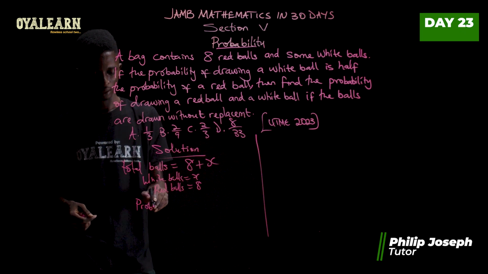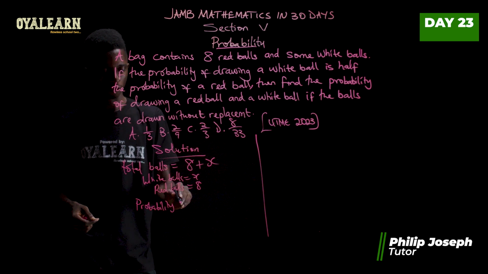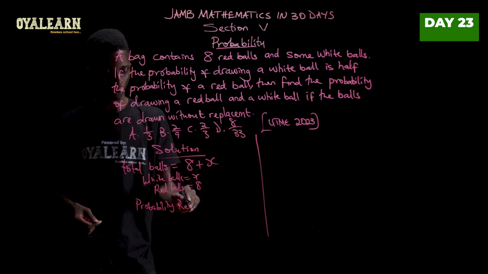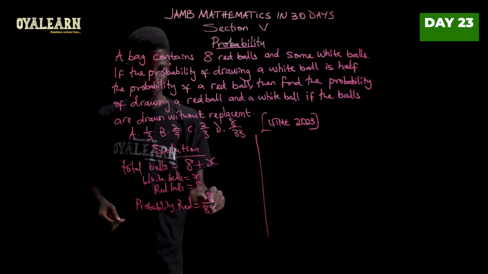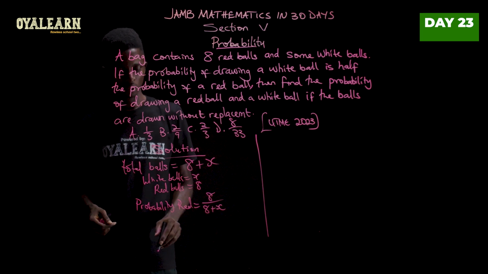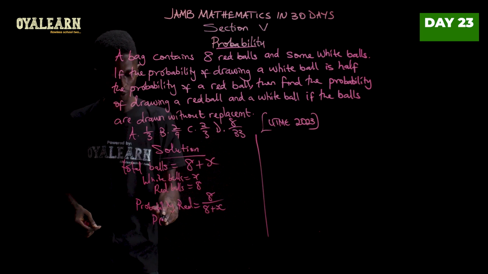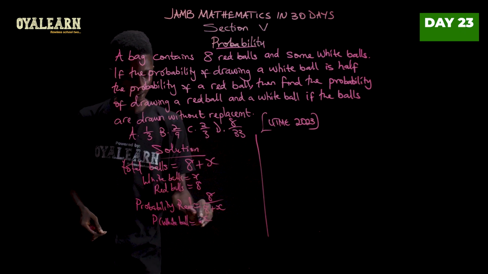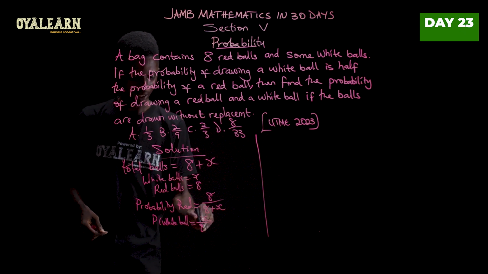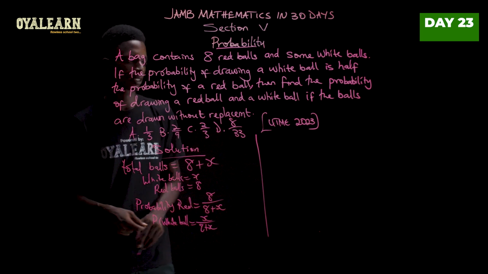Probability of red ball would be 8 over 8 plus X, while the probability of a white ball would be X over 8 plus X.